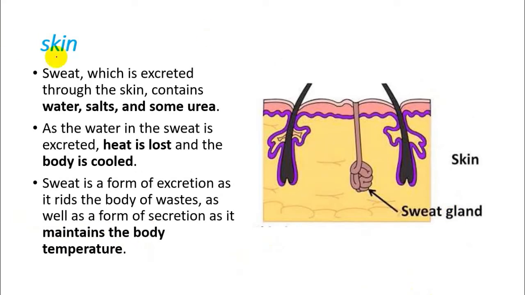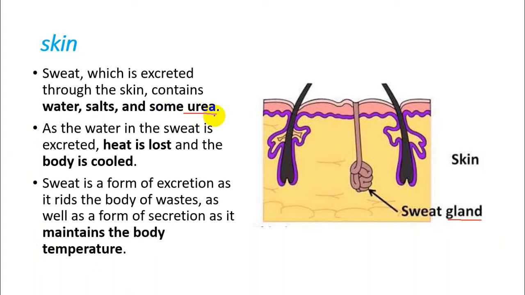Next structure is the skin. As you can see over there, there is a diagram of the skin, the lipid layers, the sweat gland, the hair root, and also the epidermis layer. About glands, if you remember, we said that a gland is a structure which is able to produce some chemicals, and those chemicals can be hormones, or sometimes some other chemicals in order to carry out other functions. For example, the sweat gland function is to maintain the body temperature and also to excrete some salt, water, and some urea from inside our body.